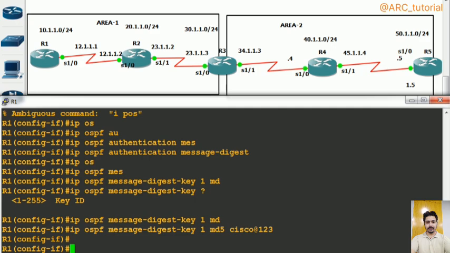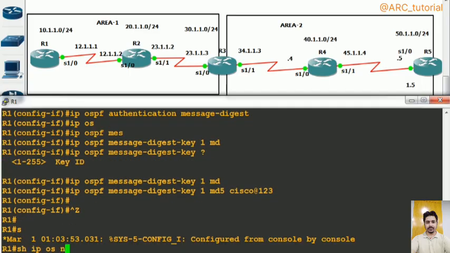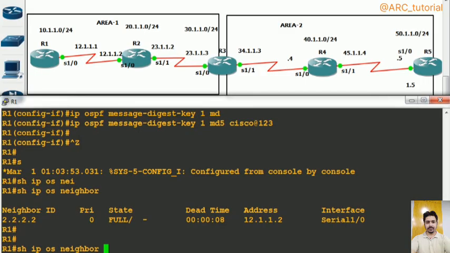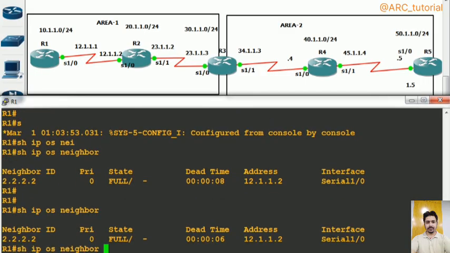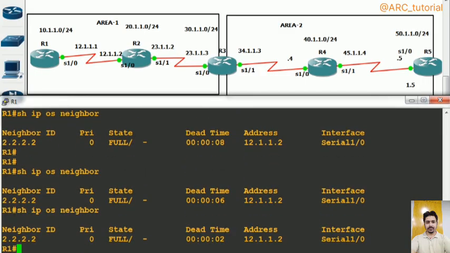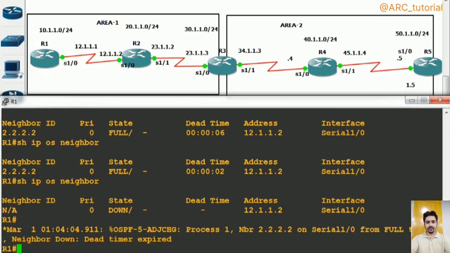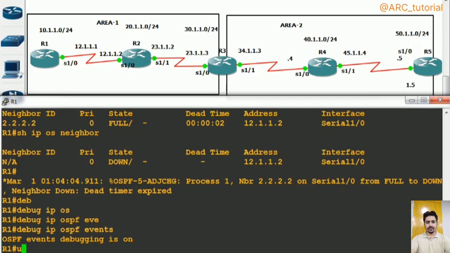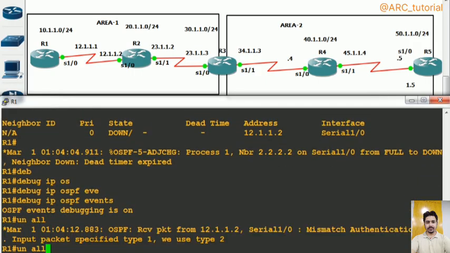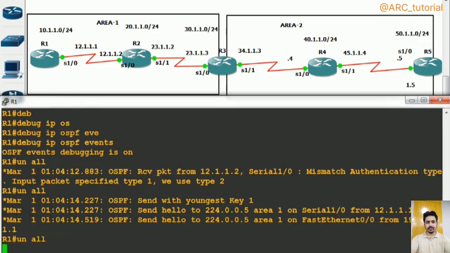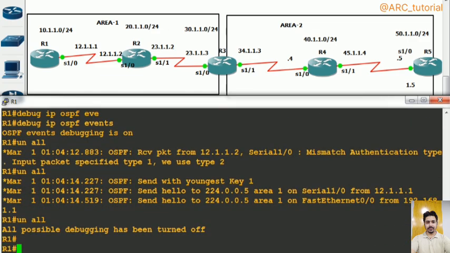Once again, it should break neighborship, and you will see that it will break neighborship after 6 seconds. After 2 seconds, it will generate a log message. Now it has broken its neighborship, right? Debug IP OSPF events. Once again, it will show you that it has broken neighborship due to mismatch of authentication type. So we are using type 2, whereas the input is specified with type 1.